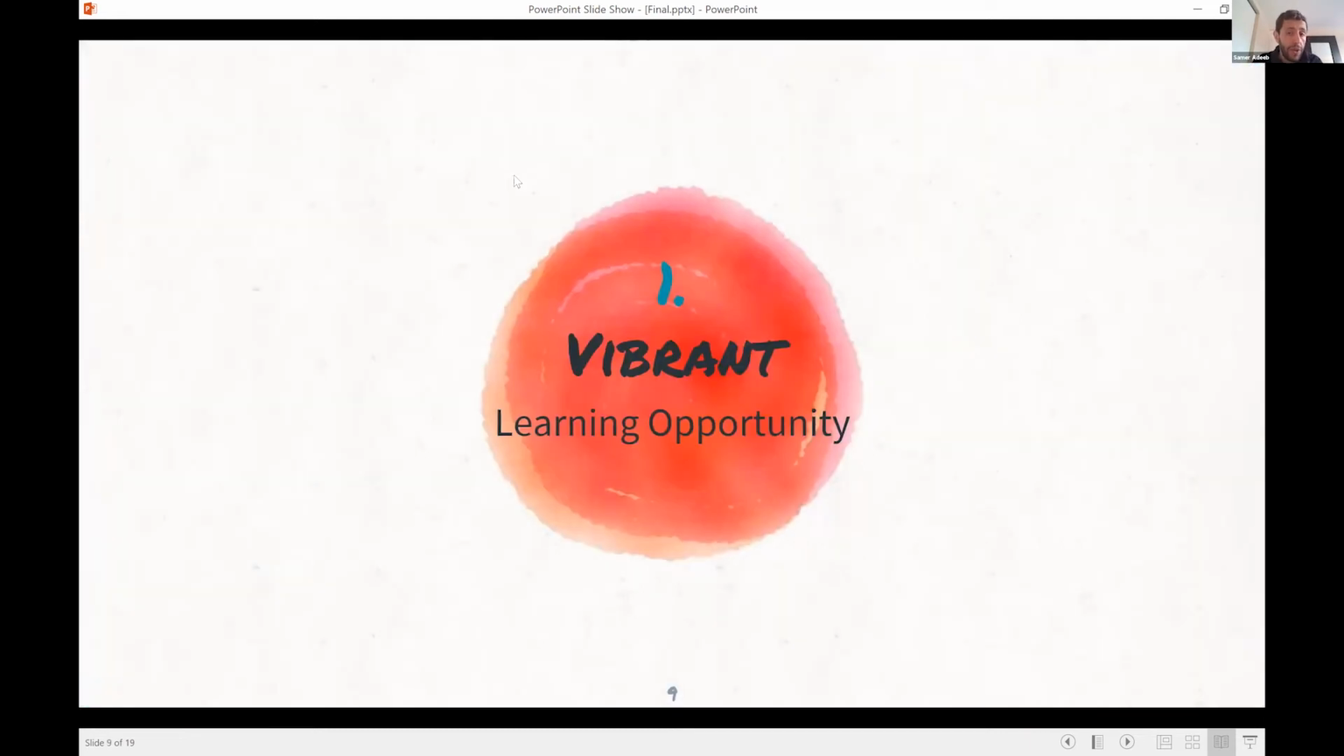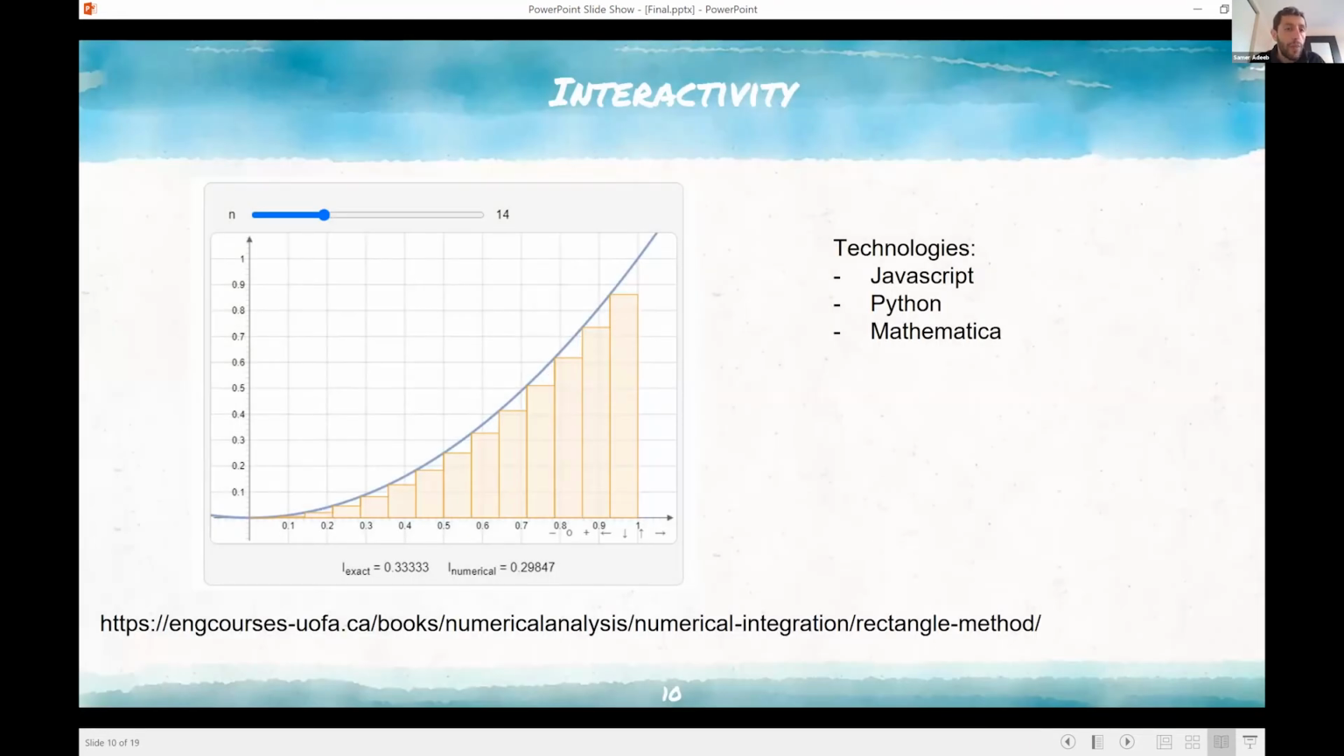In terms of vibrant learning opportunity, the most important thing that I was pushing for is interactivity. I'm not going to go through the example itself, but you can log on to the website. There are many examples with sliders where the students can simply switch the slider and see the effect on the result. We also provide snippets of code, depending on the example, that students can use to experiment with the example they're in.